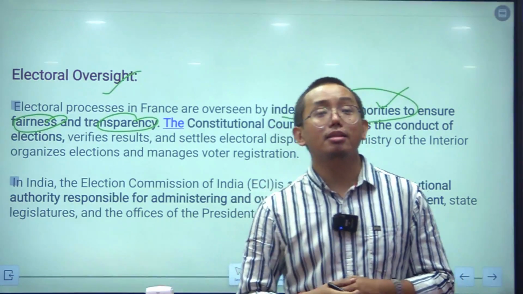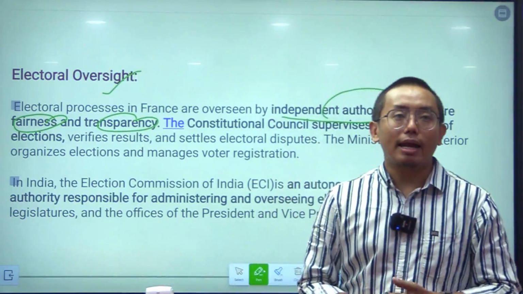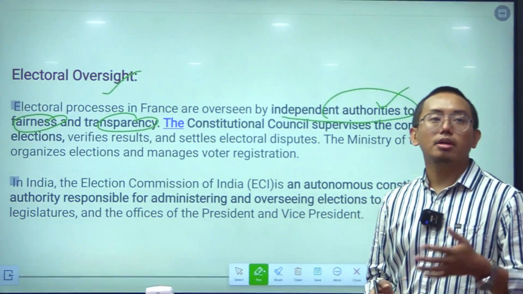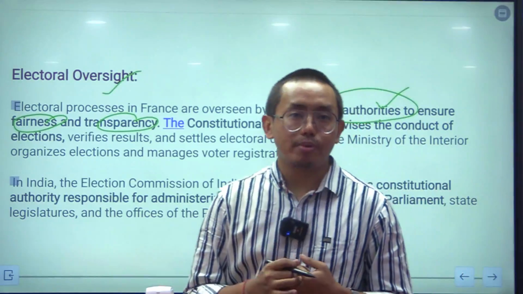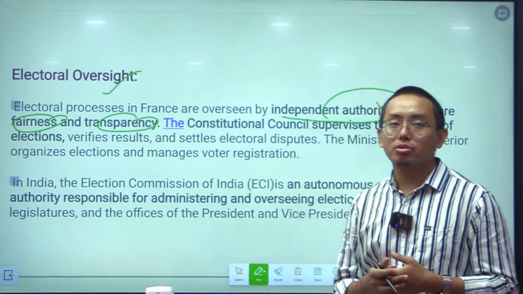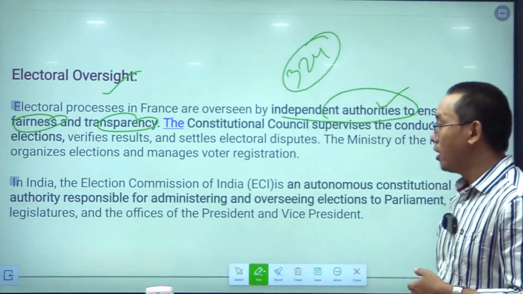People allege that the Election Commission of India is often acting as the puppet of the government, but that is not so, because the electoral process in India is fair and transparent. The Election Commission of India is a constitutional body under Article 324 of the Constitution of India.